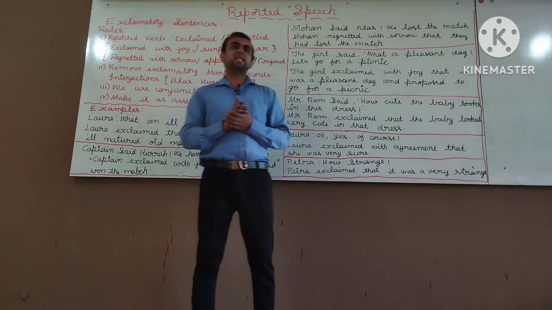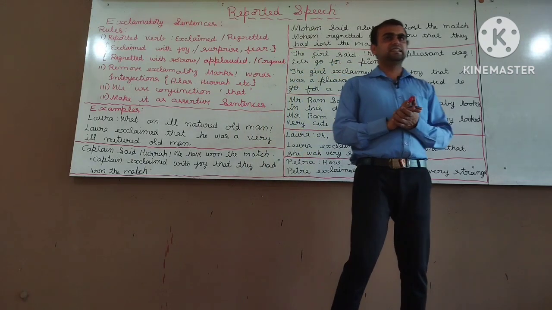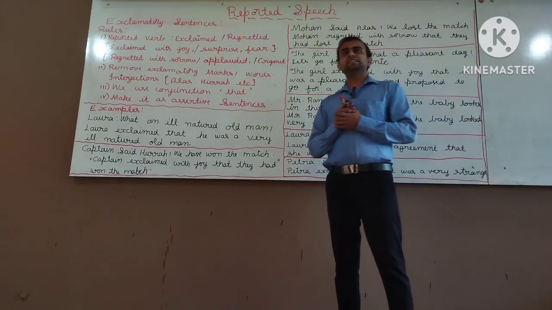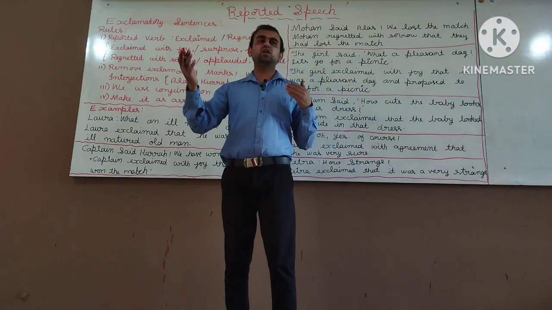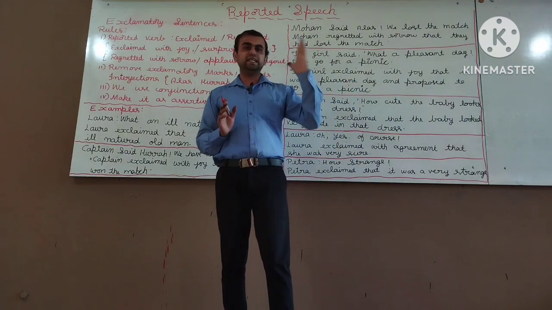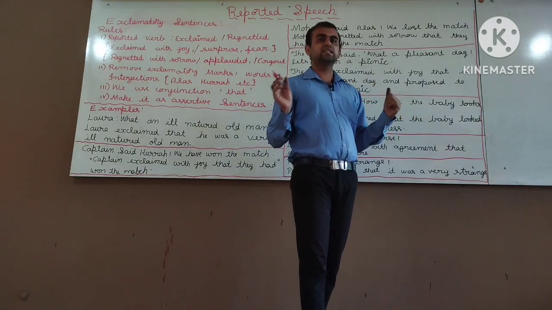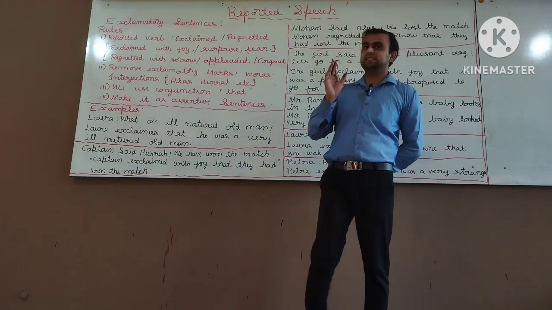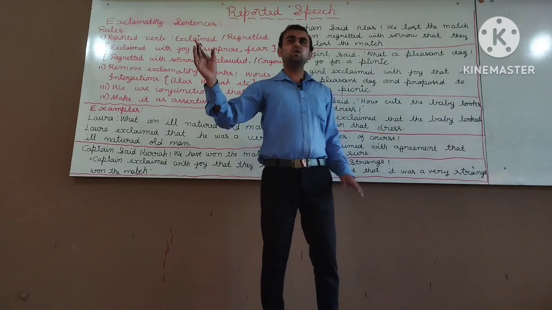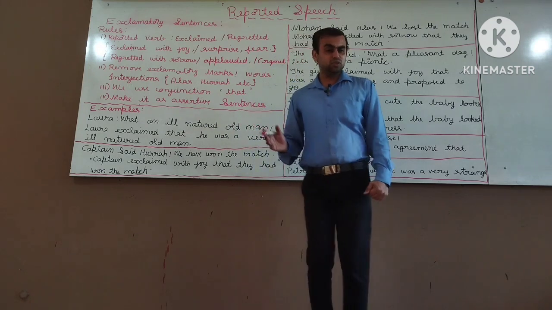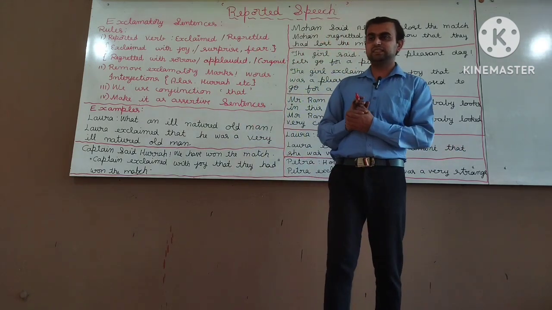So, before starting this class, first let me tell what exclamatory sentences are. Exclamatory sentences are those sentences which express strong feelings or sudden emotions. The sentences which express strong feelings and sudden emotions are called exclamatory sentences, especially alas, hooray, wow, ouch. These kinds of sentences are called exclamatory sentences.